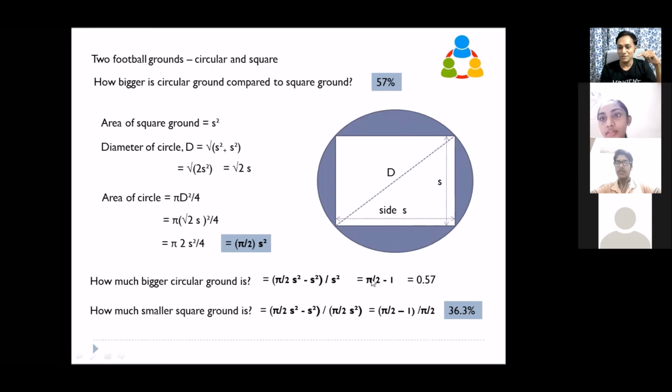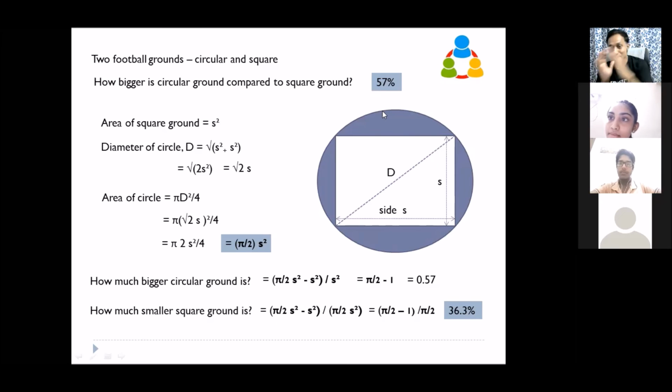But what is the difference between this 57 and this 36? It is compared in different ways. Exactly. So this blue space is 57% of the area of this square, and this blue space is 36.3% of this whole circle's area.